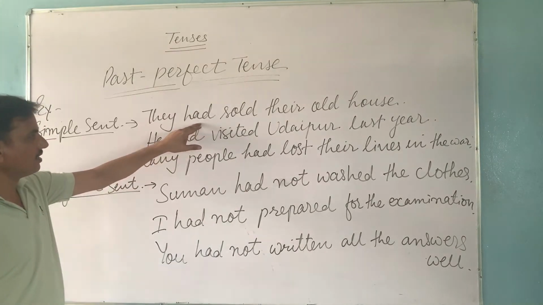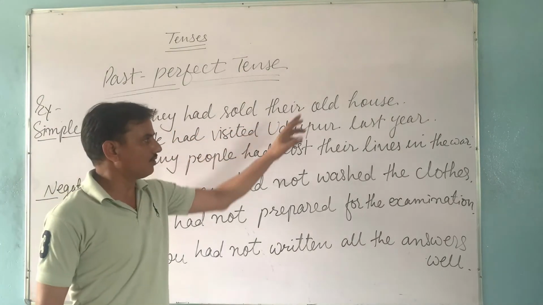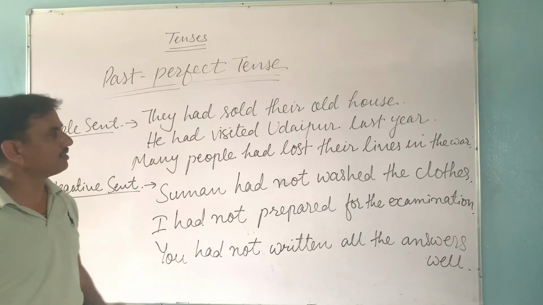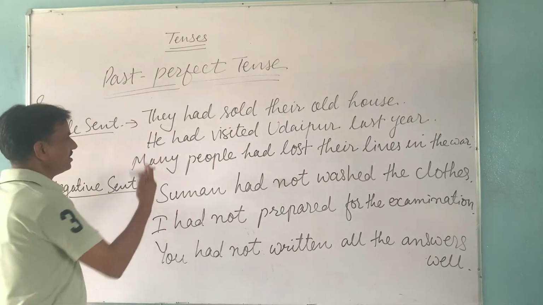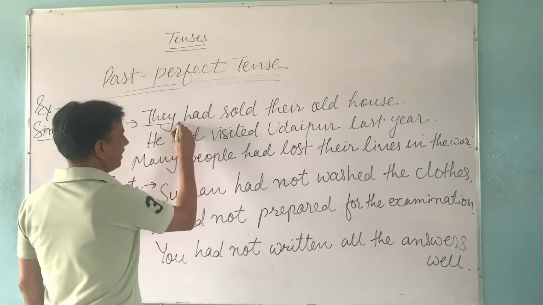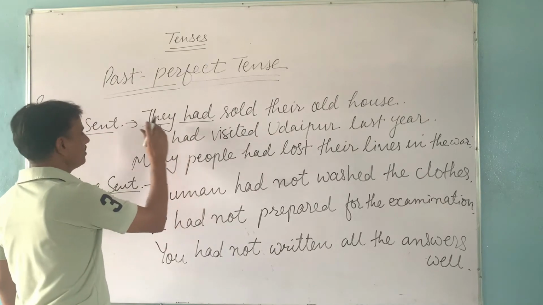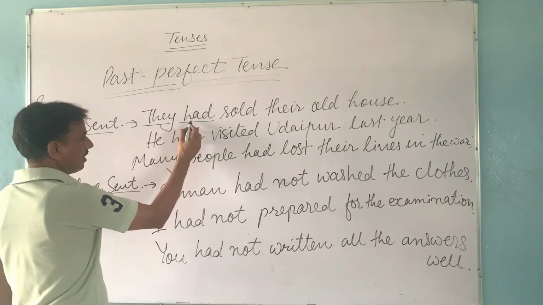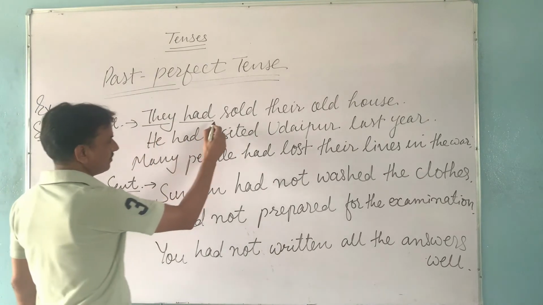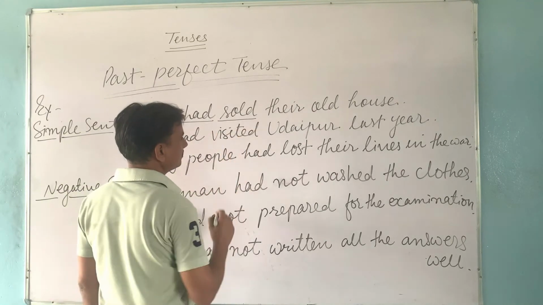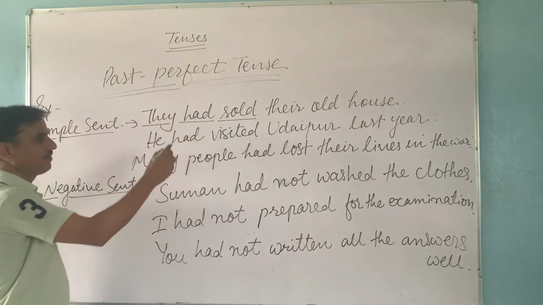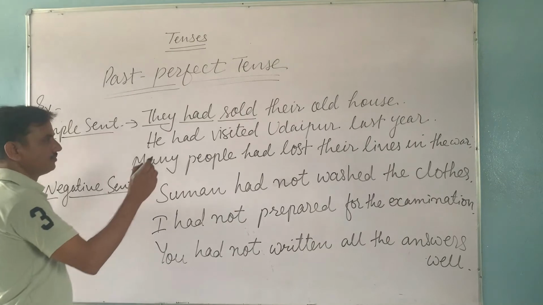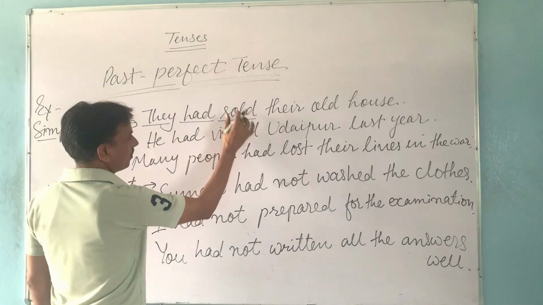In this sentence, the action of selling the old house was completed in the past period. So had is the helping verb here. In a simple sentence, we write had after the subject. Then we use the third form of the verb. In past perfect tense, the verb is always written in the third form.